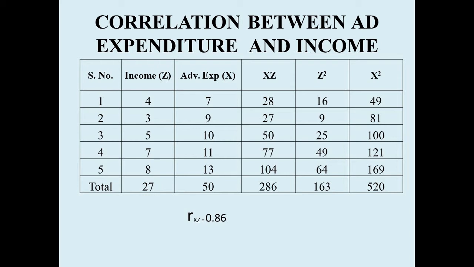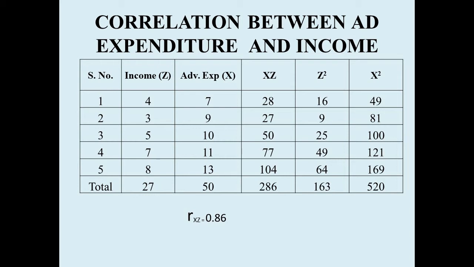Advertisement expenditure again from the first slide, the earlier case: 7, 9, 10, 11, 13, same data. So we have to work out the correlation between Z and X. We multiply X into Z, that is 4 into 7, 28, 3 into 9, 27. Like that we have calculated the XZ column.